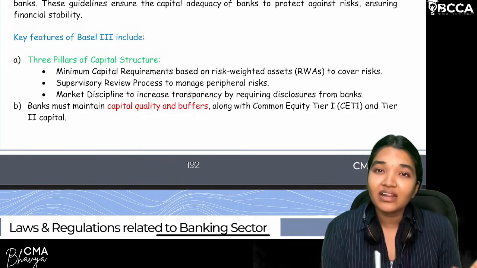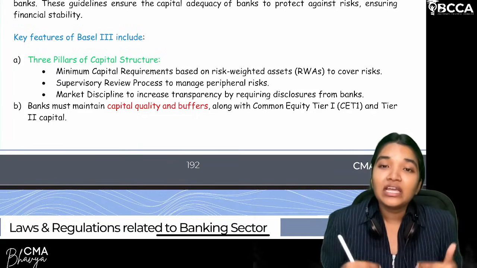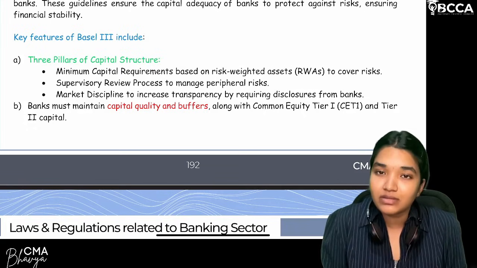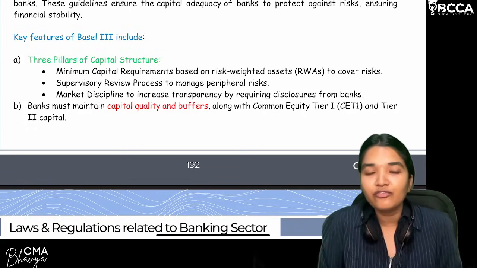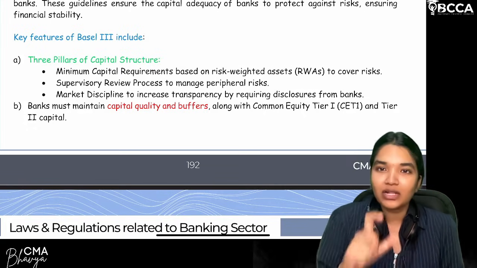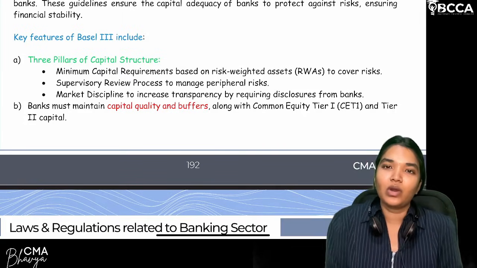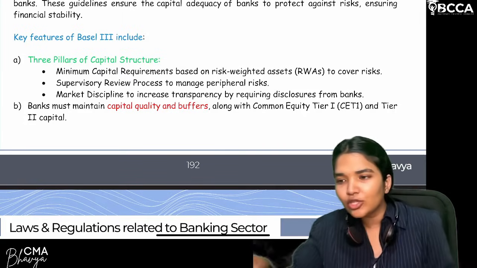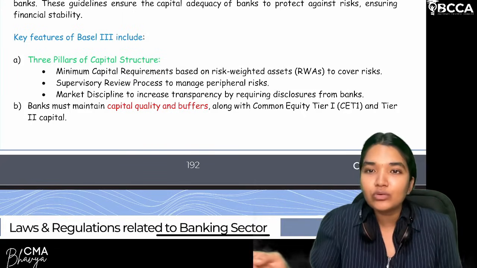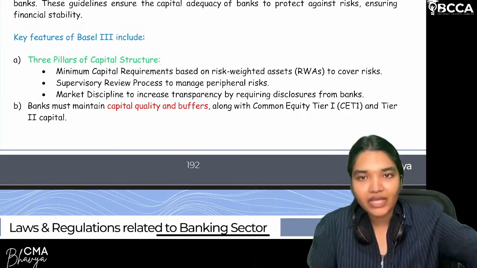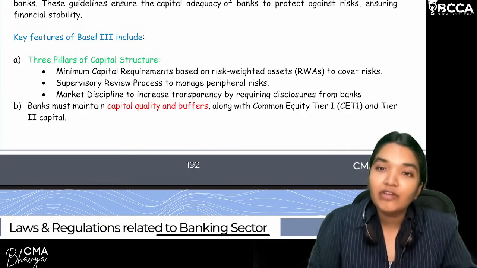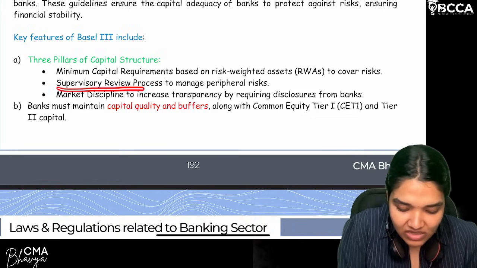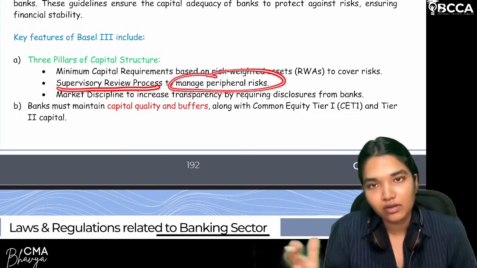So due to that, if there are any risks, you have to ensure you're still overcoming that risk by conducting a supervisory review of banking operations. So are the banks able to meet any capital requirements? What are the losses the bank is incurring? So making sure the operations are properly reviewed, so that even if there are any risks in the market, you're still able to recover from those risks. So supervisory review process to manage any peripheral risks.